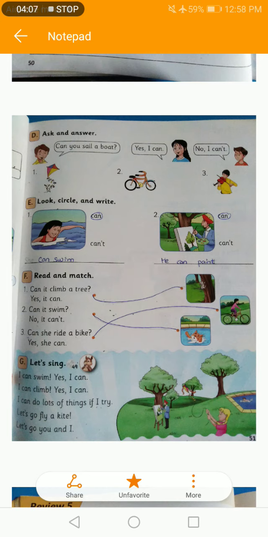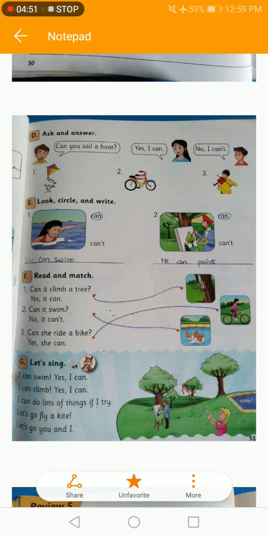Like look at the first picture. It is the picture of kite. It means that can you fly a kite? If you are able, then you can say yes, I can. If you are not able, then you can say no, I can't. Like this we have picture 2 with the picture of bike. It means that can you ride a bike? Yes, I can or no, I can't. Then look at the third picture. It's the picture of boy who is playing a violin. So can you play a violin? So if you are able to play a violin, then you can say yes, I can. If you are not able, then you can say no, I can't. So this is exercise D.